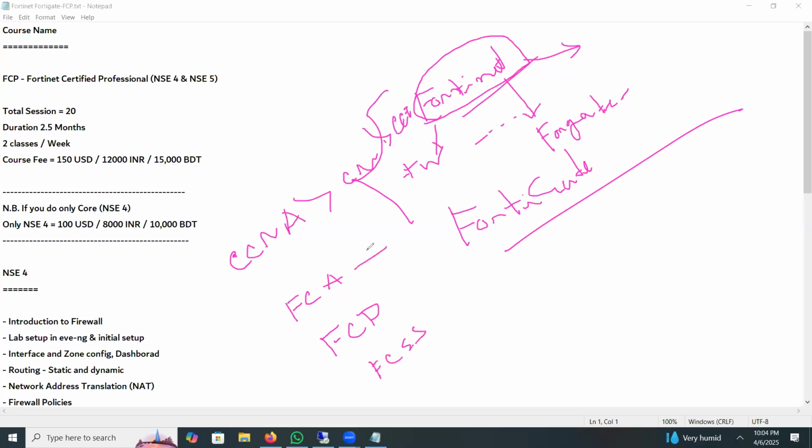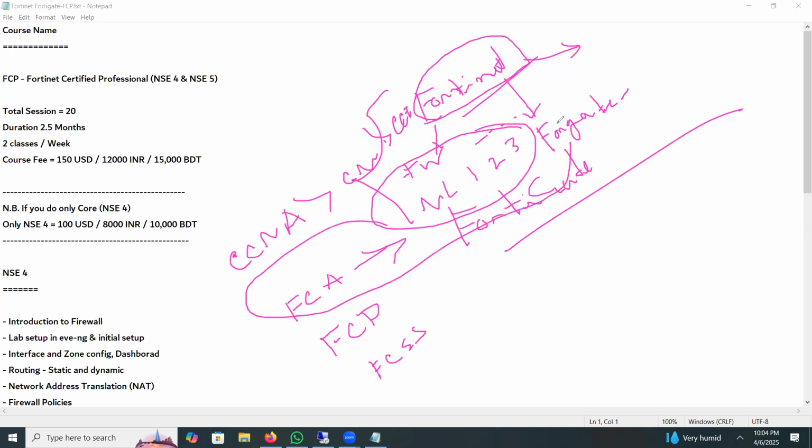FCA is FortiGate Certified Associate. Actually, NSC1, NSC2, NSC3 are very basic level. So these are the FCA actually.